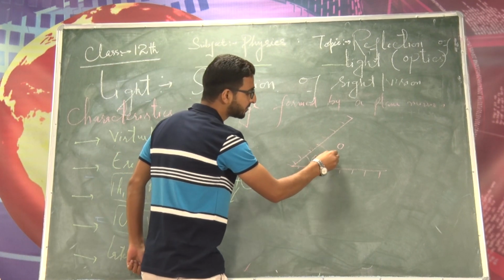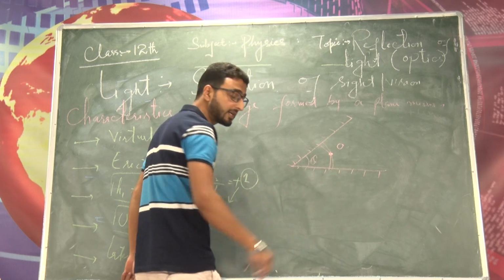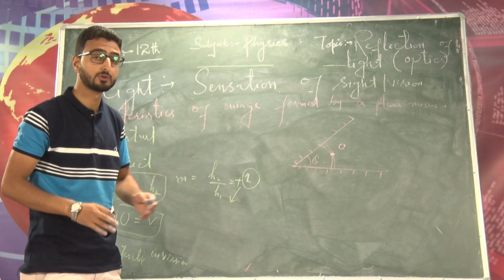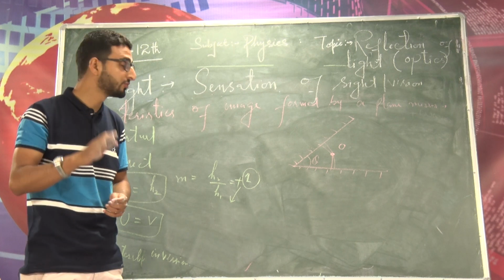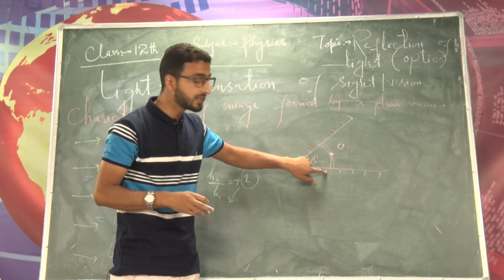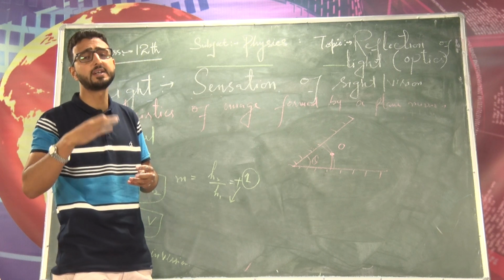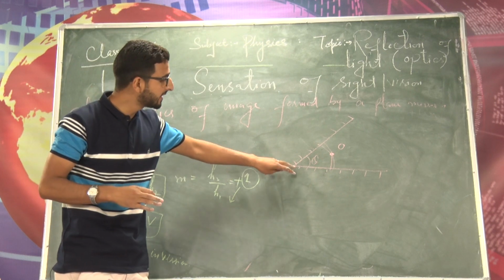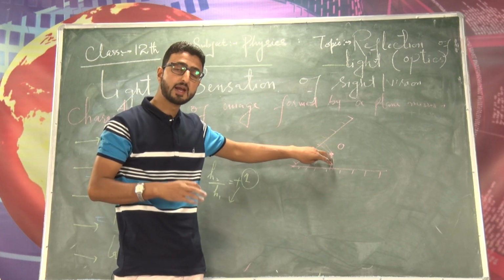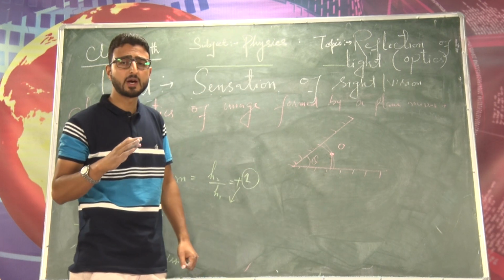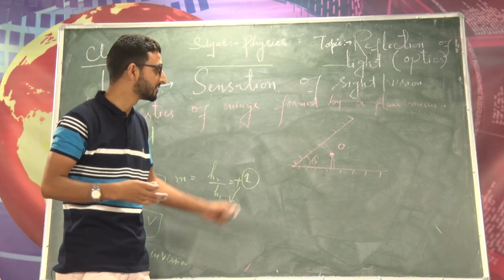Because of the successive reflections, because of the multiple reflections, a number of images will be formed. But remember, dear students, the distant images will become fainter and fainter. Why? Because their brightness will decrease. Why? Can you tell me the reason? Because some part of light energy is absorbed during each and every reflection. That is why we are not able to see the distant images in the plane mirrors.